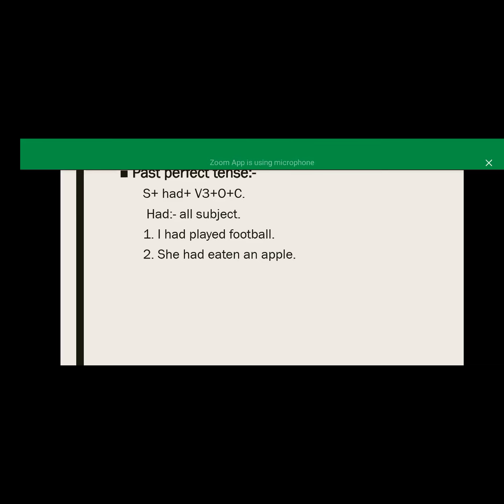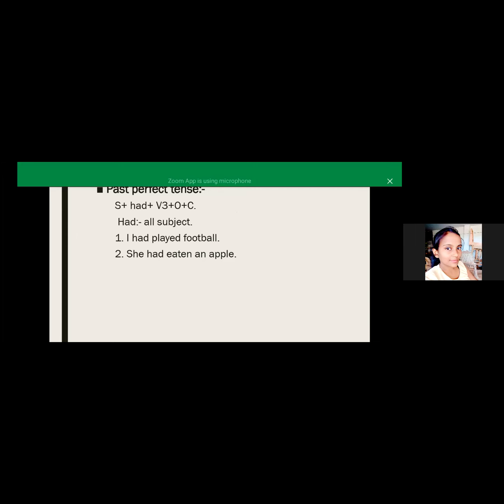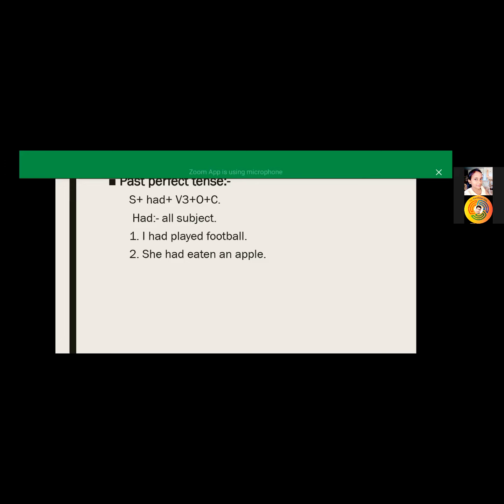This is your habit that you like to do, that you are doing daily, or sometimes, but more times in your routine. But in the past perfect tense, you are doing that action only once, and you are talking in the present tense about that.